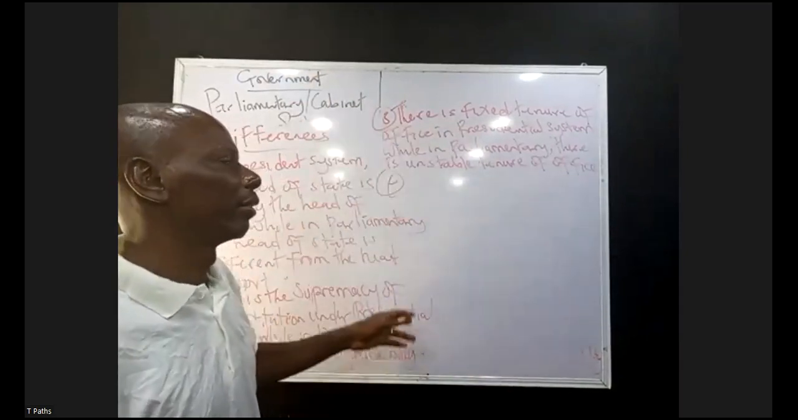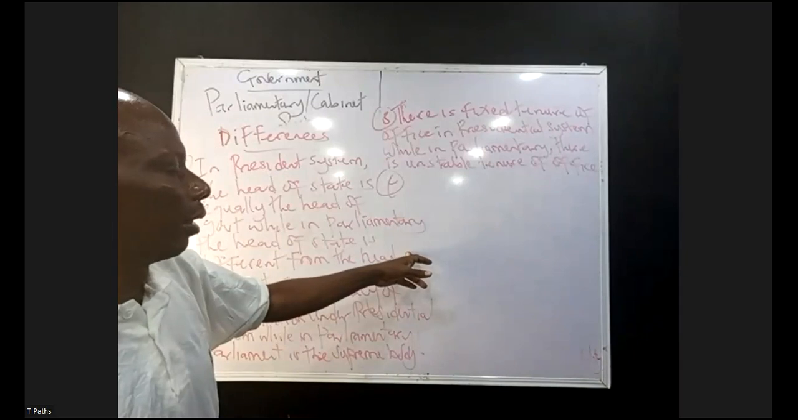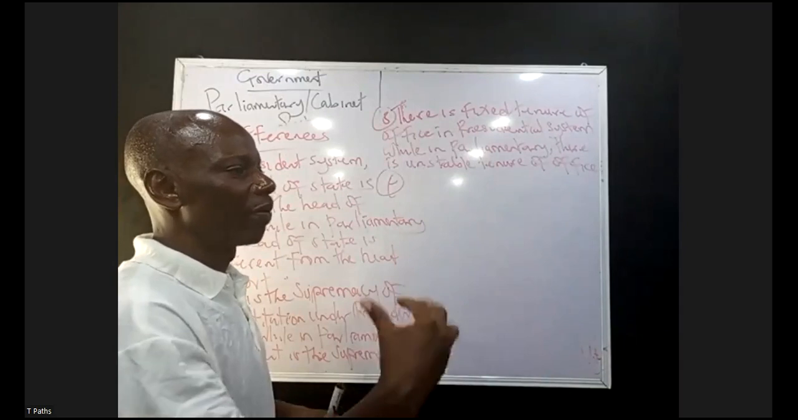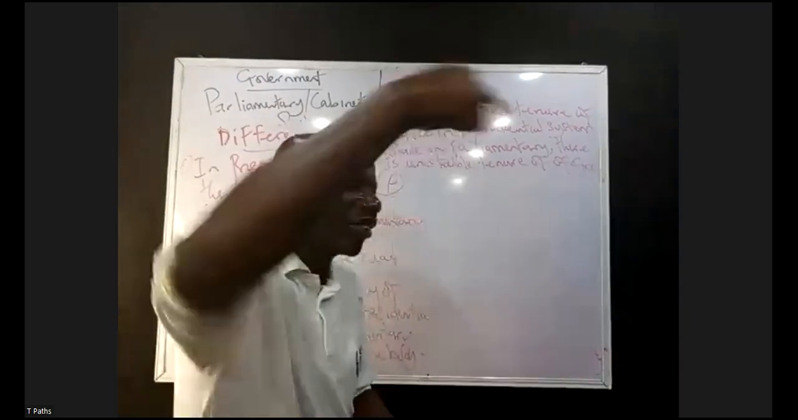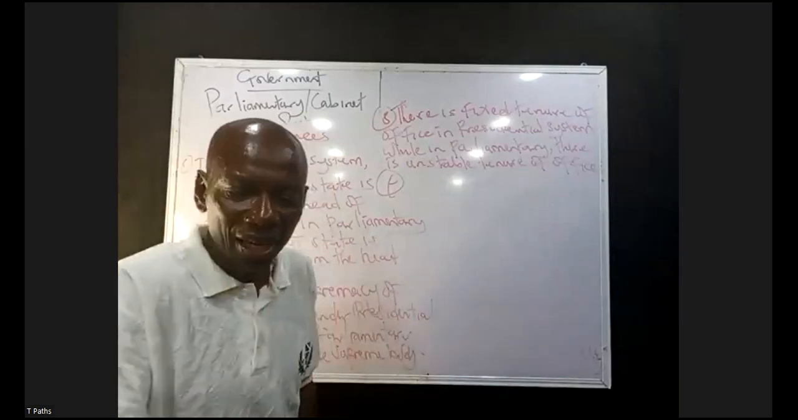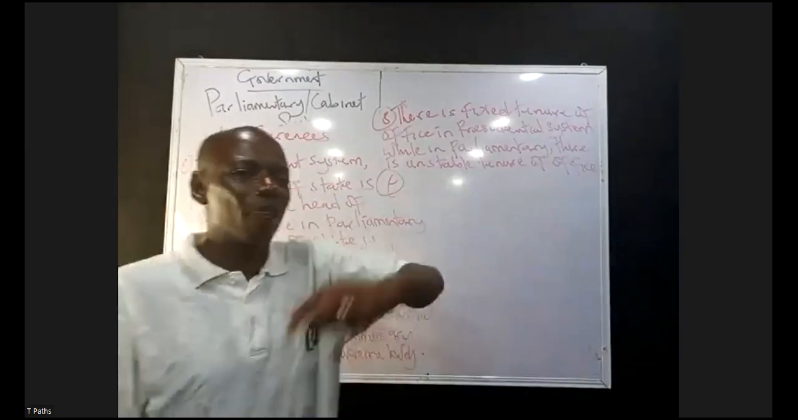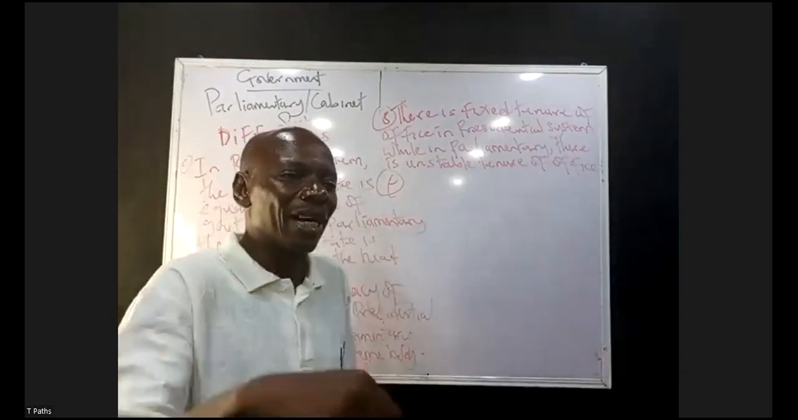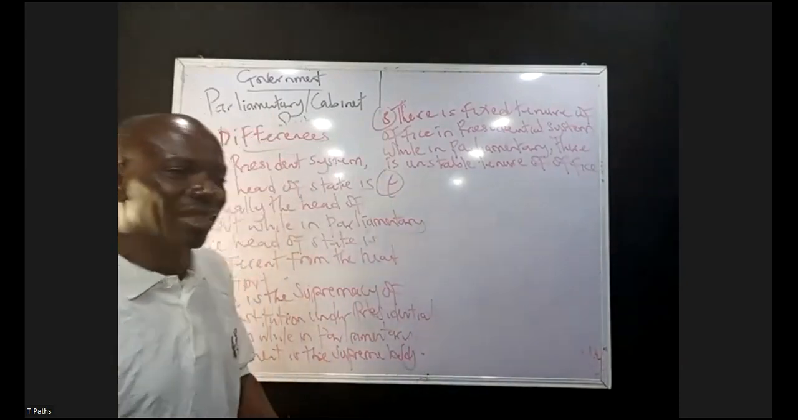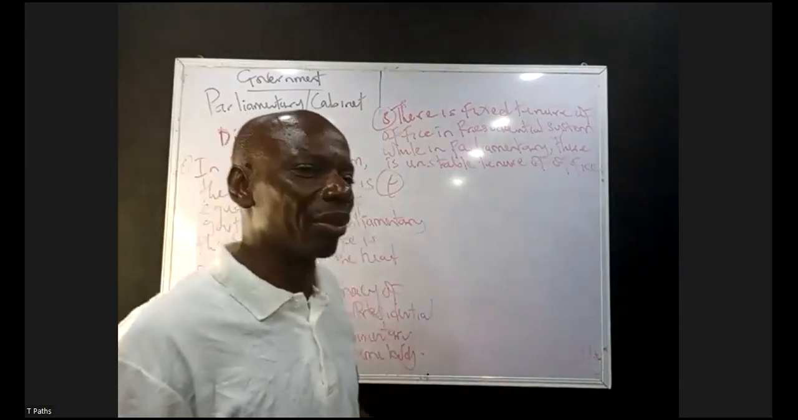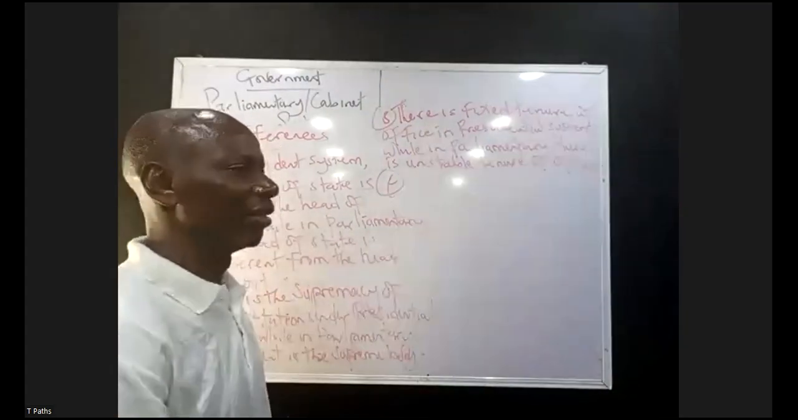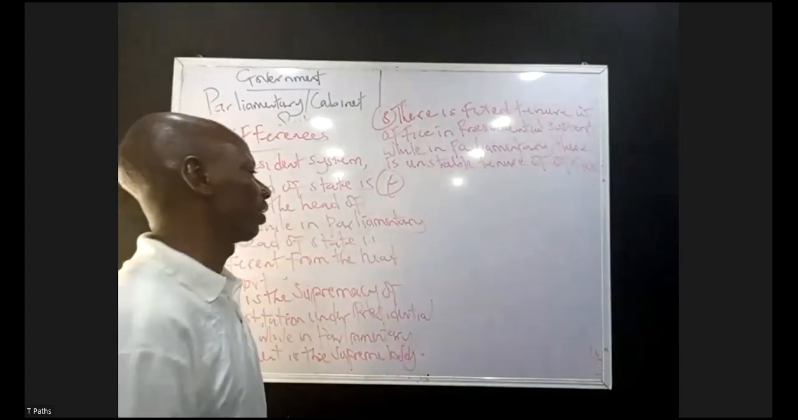Number 9, in presidential system of government, the president can appoint his ministers outside his political party. While in parliamentary, the prime minister can only appoint ministers within his political party. Within his what? Political party. And that leads to what? Enthronement of what? Mediocres, because he is not allowed to pick people outside. And that's quite counterproductive.